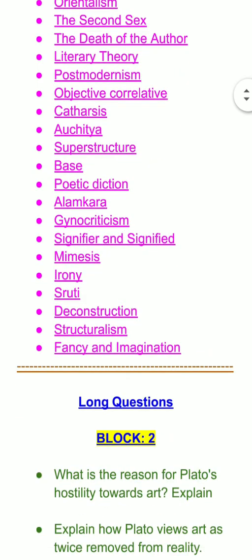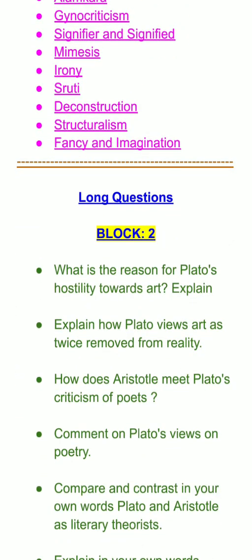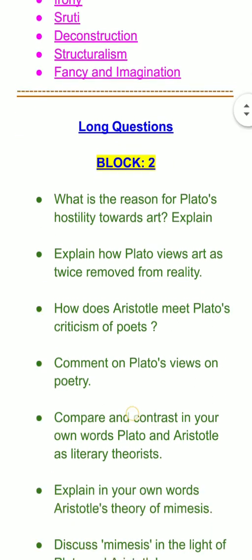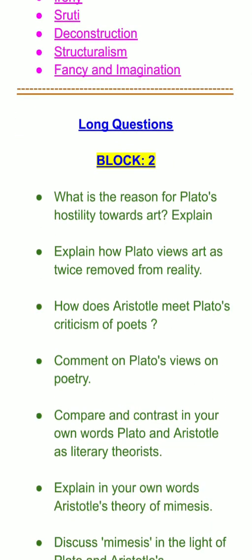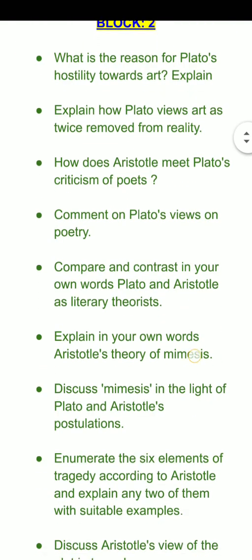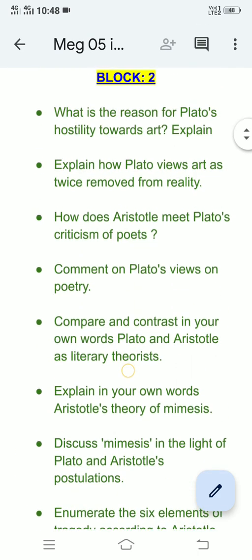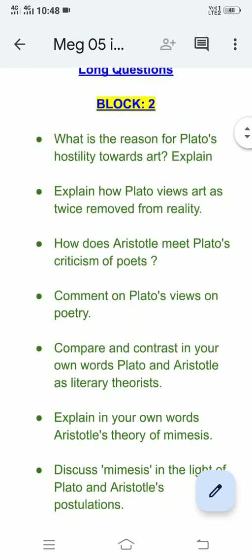So now moving on to the long questions. So there are many long questions. I have prepared a list of long questions block wise. So as you can see from block 2, these are the particular questions that one really needs to devote time to.